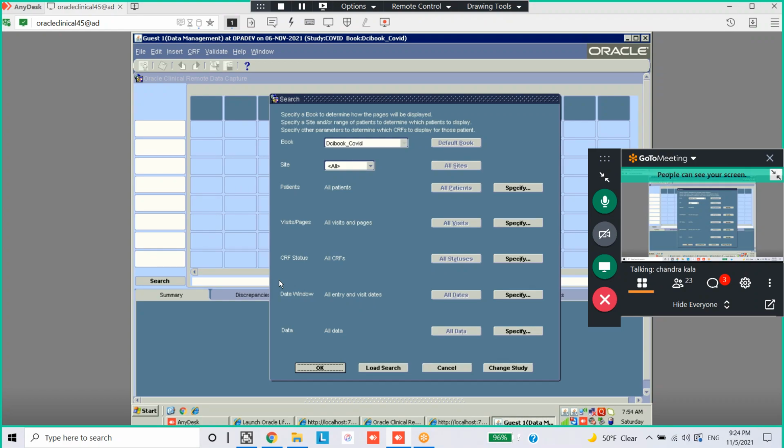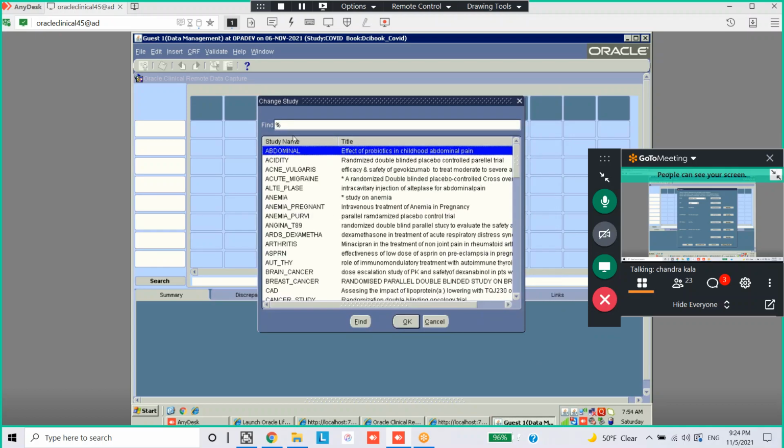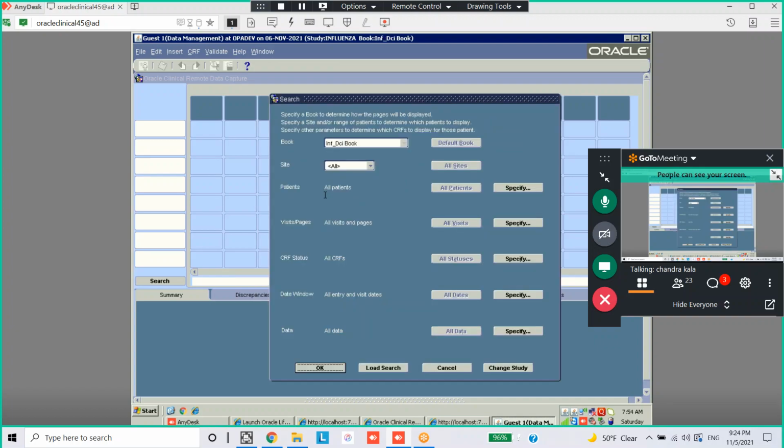Click on change study. Because this is the COVID study, you can click on change study and select your study, so that whatever the DCA book just now created will be highlighted here. And whatever data is entered in Oracle Clinical will be reflected here also. Whatever you enter here will be reflected in Oracle Clinical also, immediately.